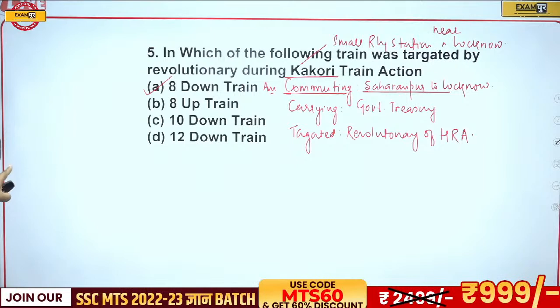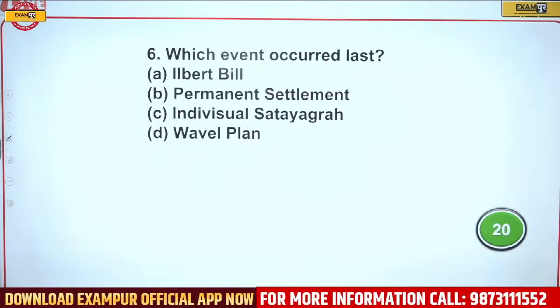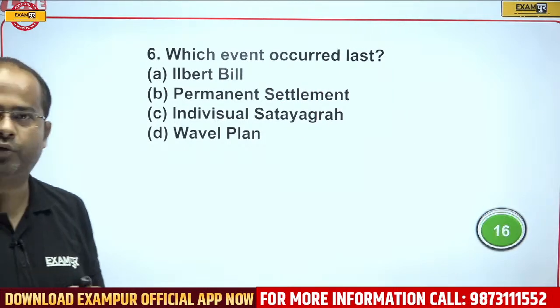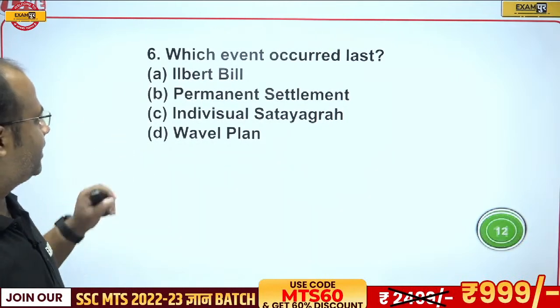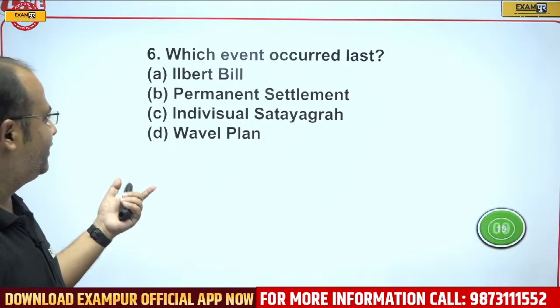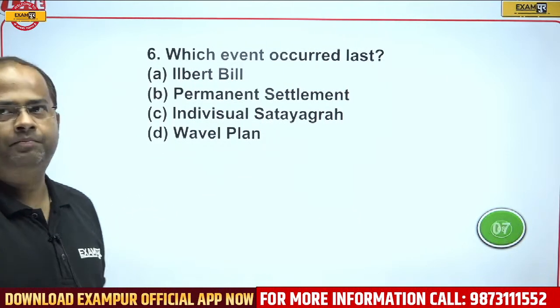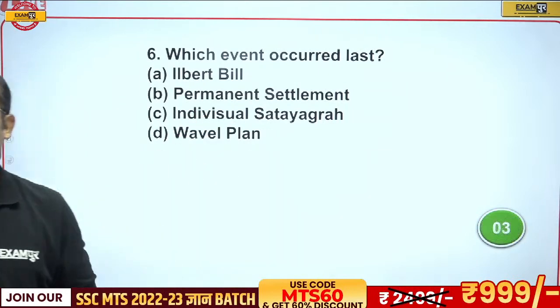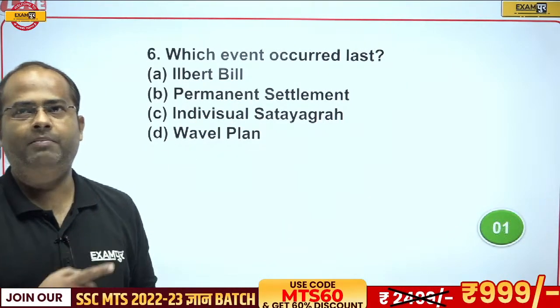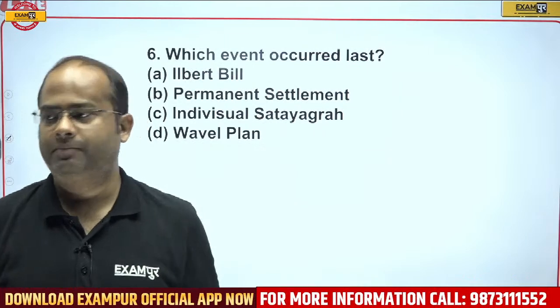Okay, let's come to the next question. That's a good question to answer. Let's see how many of you can answer this question. Which of the events occurred last? Ilbert Bill, Permanent Settlement, Individual Satyagraha or Wavell Plan? Out of these four events, which event occurred last?